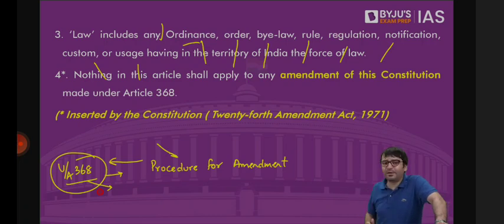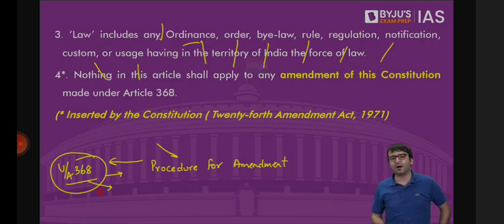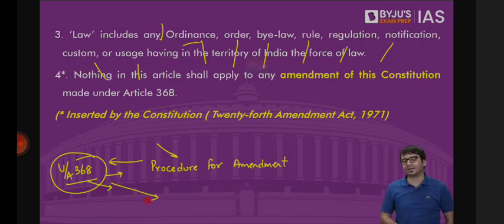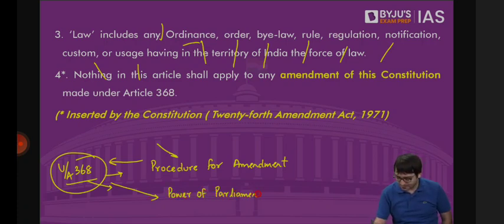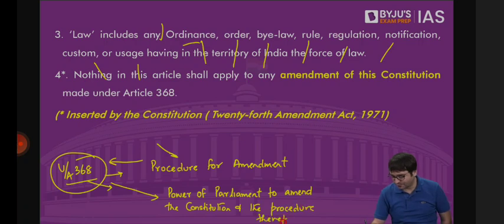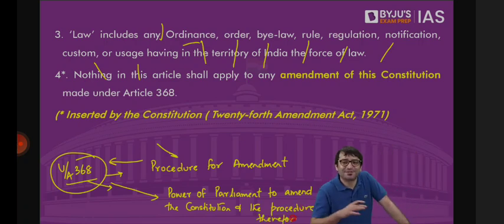How, ma'am? We will call Article 368 with the title Power of Parliament to amend the Constitution and the procedure thereof. The Supreme Court said you don't have the power to amend the Constitution because that is not mentioned in the title. We change the title itself.